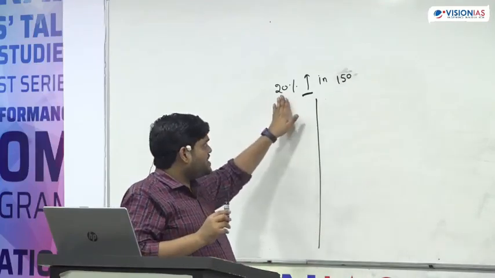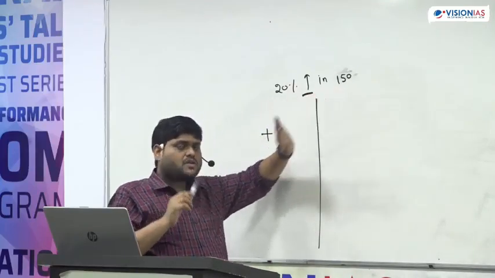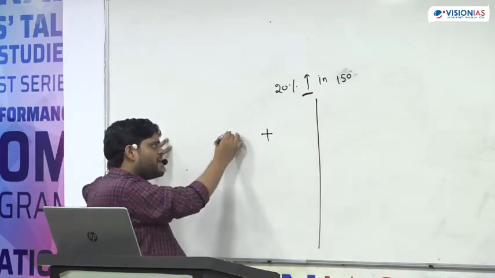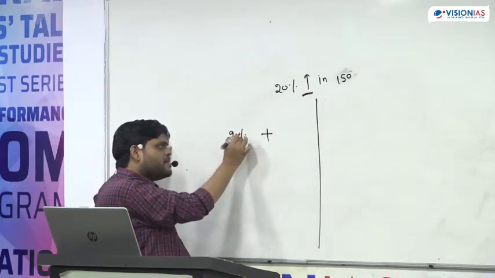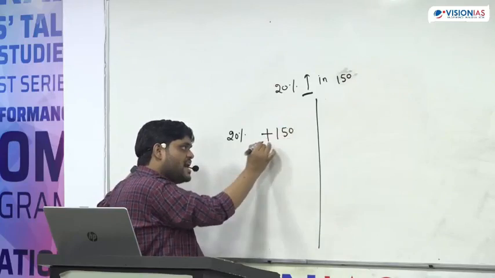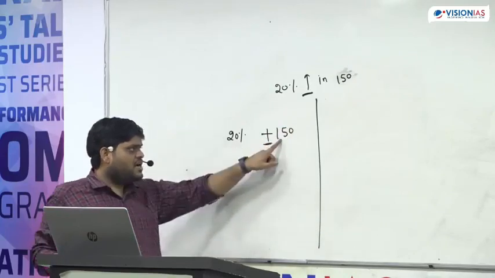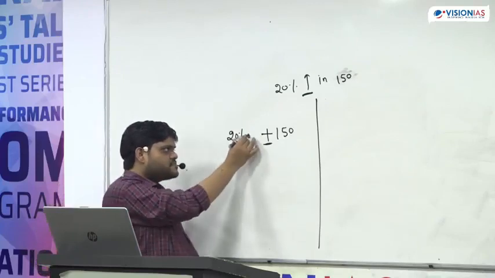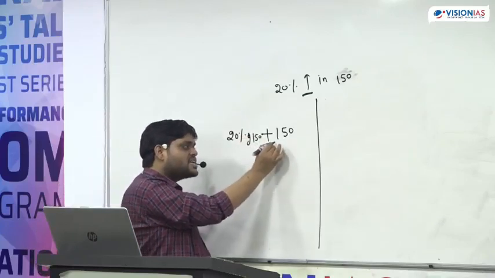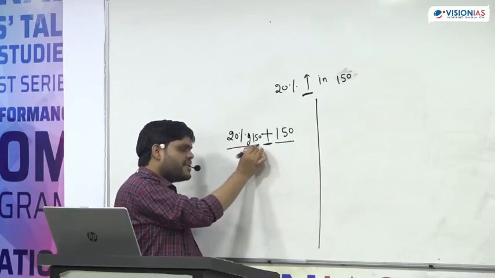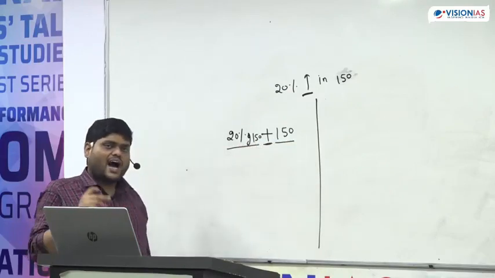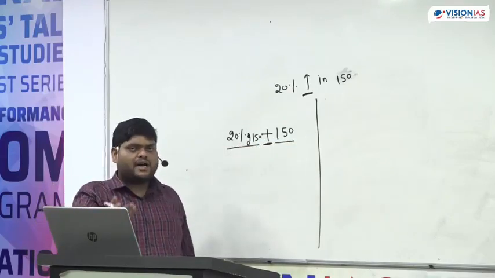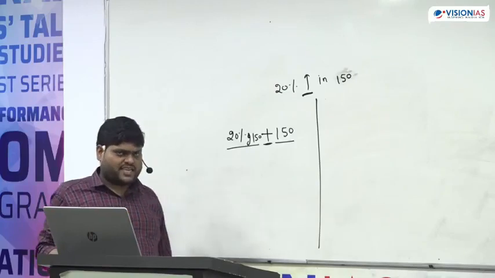So the simple meaning of 20% increment is addition into 150. Now what is the problem? This is given in number, and this is given in percentage. So either change both into number or change both into percentage.